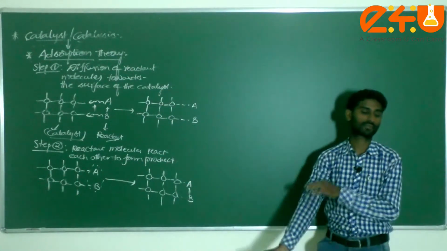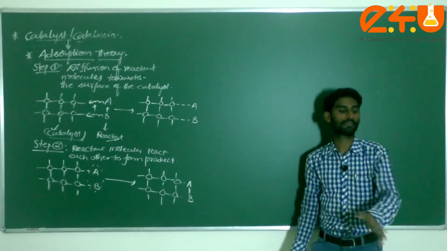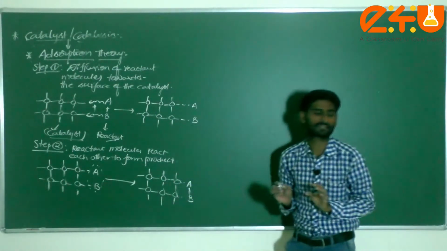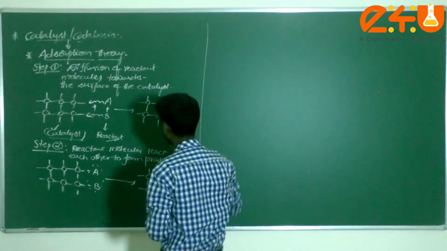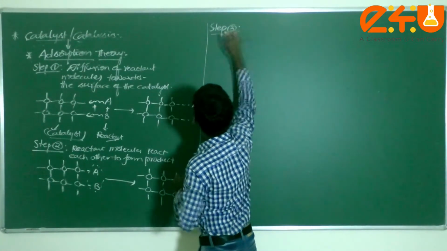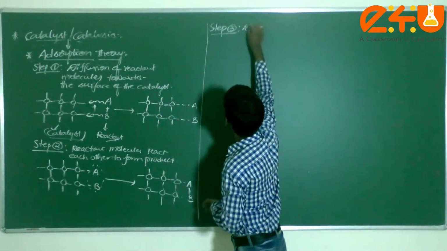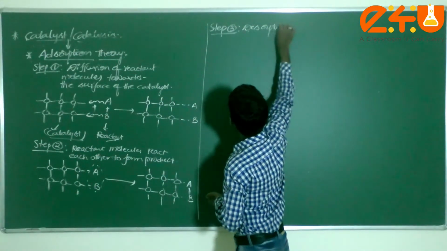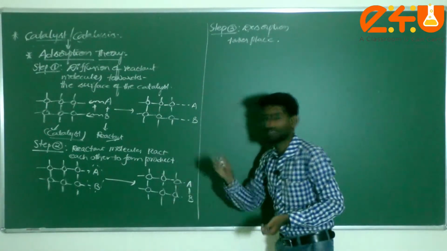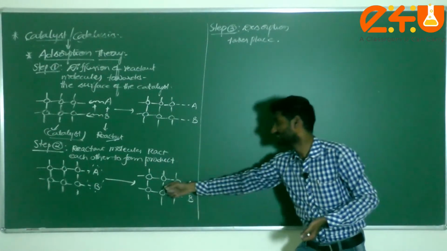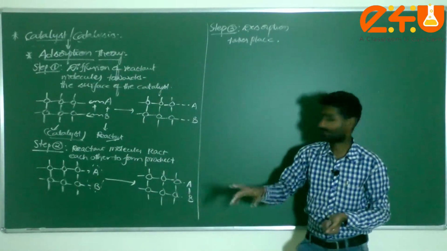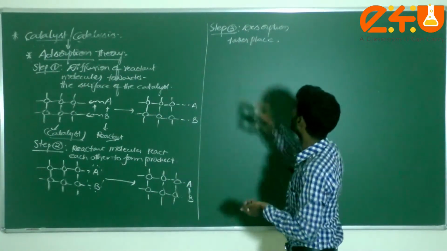Then immediately you will get one question. Sir, the catalyst does not participate in the reaction, no, sir? Then how is the product attached with the catalyst? We have the third step here. Step number 3: desorption takes place. Desorption is the removal of particles from the surface of the catalyst or adsorbent. Now this is the adsorbent here, because the reactant molecules go and attach or adsorb on the surface of this substance. Now desorption takes place here.